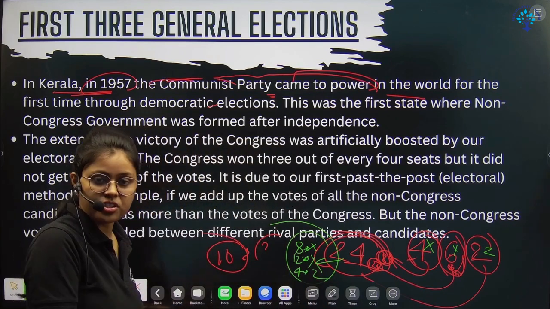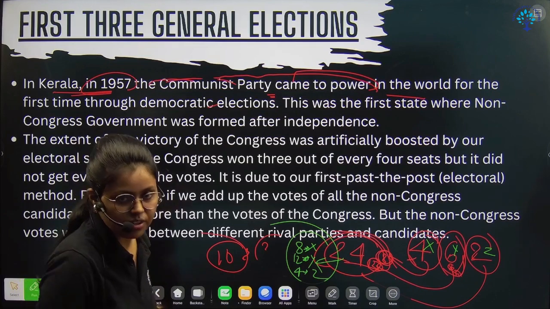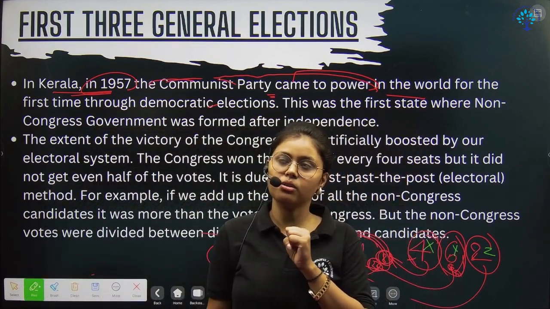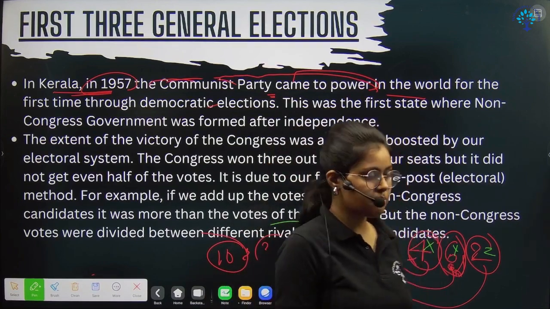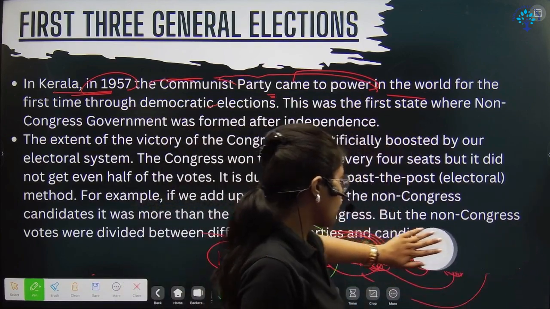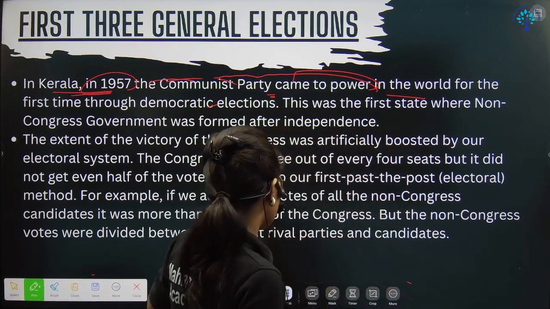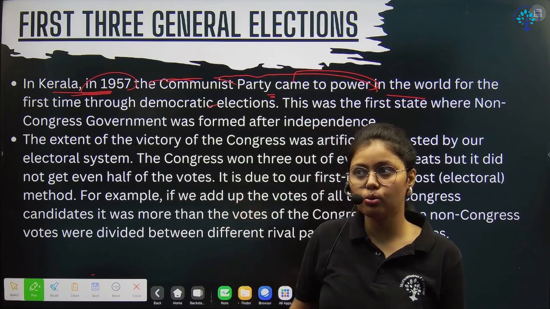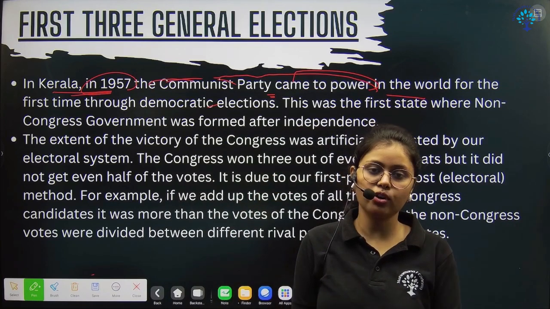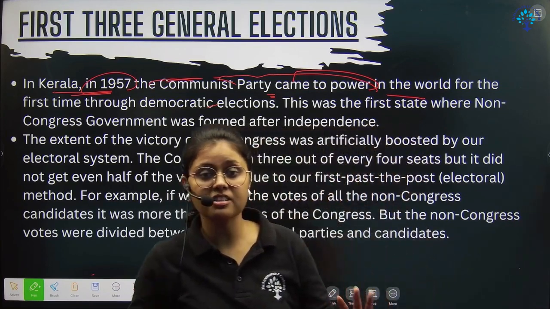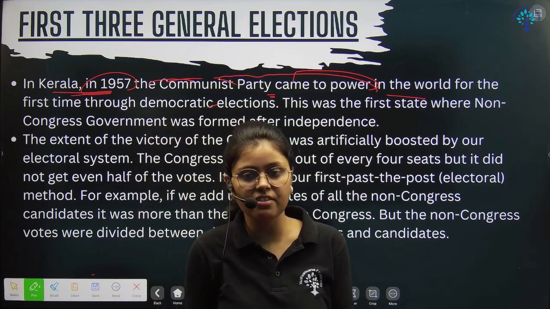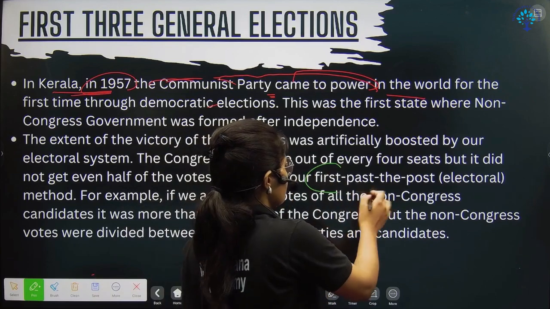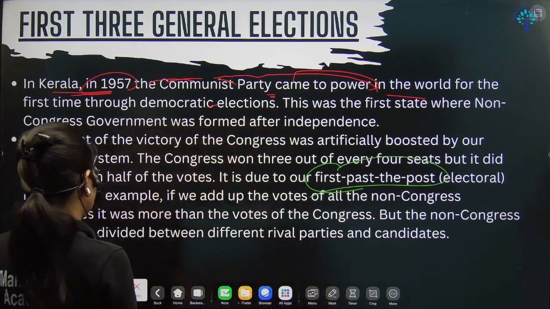Everyone is getting their proportion, and that's why it is proportional representation, right? This is a system in which the minority would not be ignored. So that's why this system is very good. But because we were just trying to have democracy, and we were at the stage when the people were illiterate, people were not able to understand what the PR system is. So they opted for the FPTP system, that is the first past the post system, right? Because it's easy to understand, everyone can understand: whoever comes first wins the match. That's the reason we have opted for the first past the post system as the electoral method.